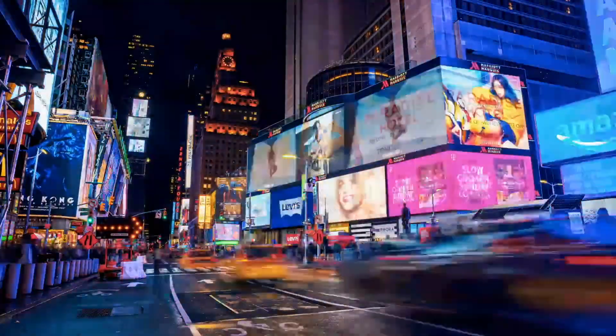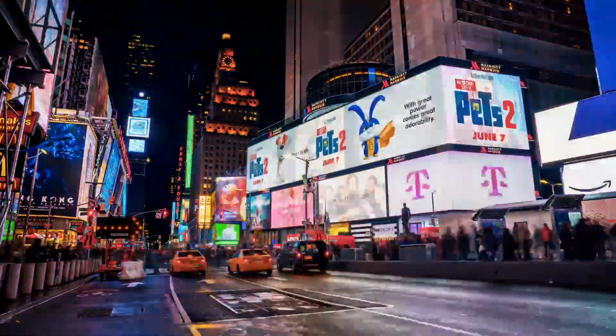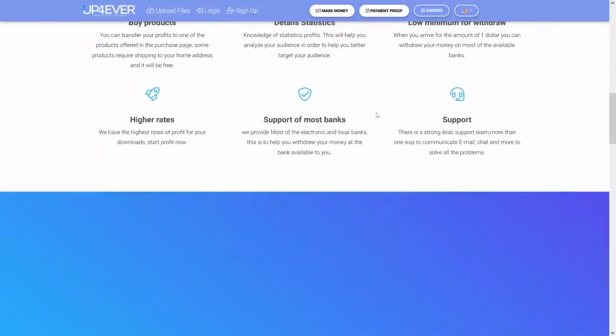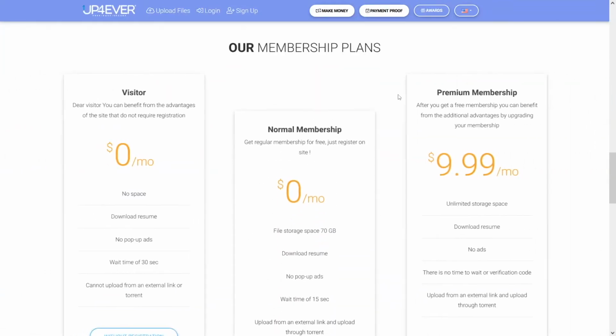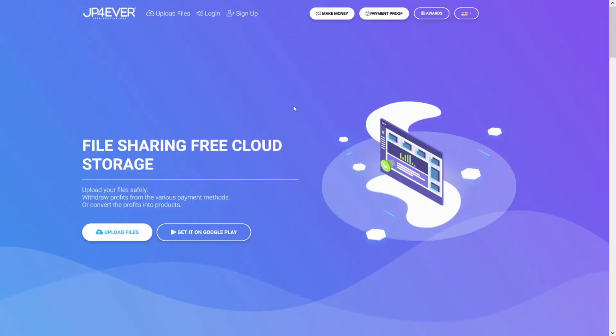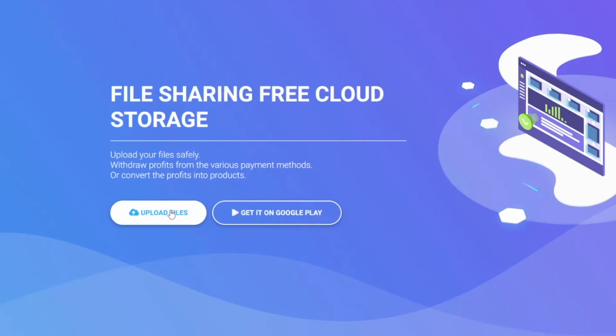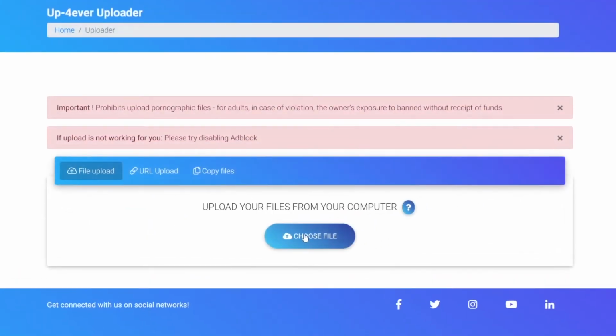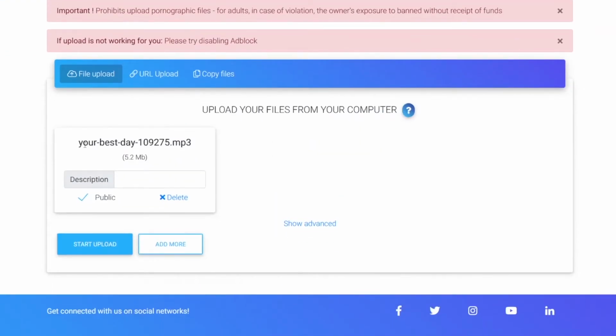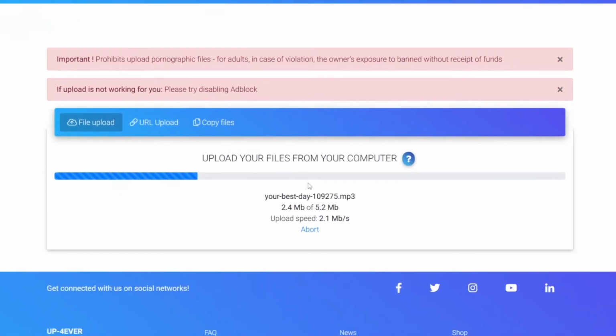If you are wondering how this works, how you get that money, well, Upload Forever is going to show some ads and then they will share the profit with you. So that's how these guys are doing it, and it's really cool that they have this. So once you make yourself an account, you can just click here on Upload Files, and then it's going to redirect you here. So now what you have to do is click on Choose a File, and of course, we will find that song that we have downloaded from Pixabay. Now just click on Start Upload, and then when it's finished, it is ready to be downloaded, okay?